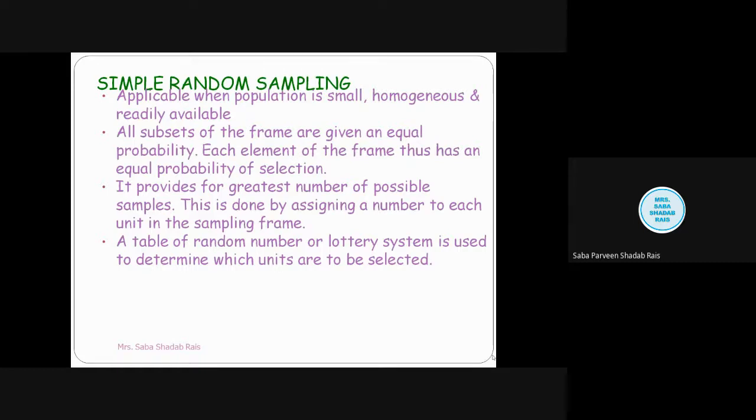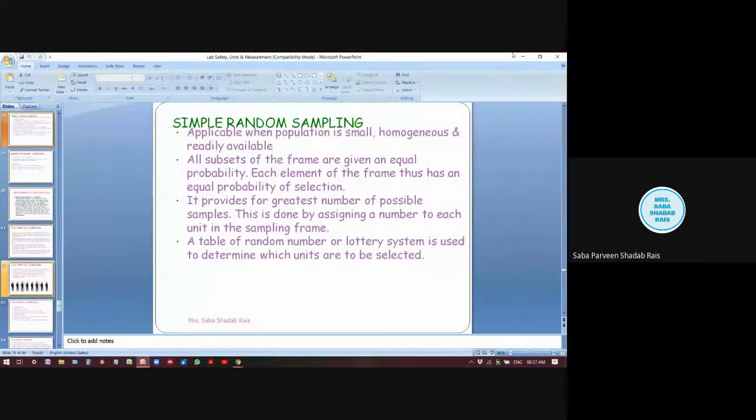Students, we will be discussing in detail the various types of sampling in the next class. For this note, we'll stop at simple random sampling only. In the next lecture, we will start all the types of probability and non-probability sampling. So for today, we'll stop now, because it is a very big topic and we will not be able to cover it in one class.